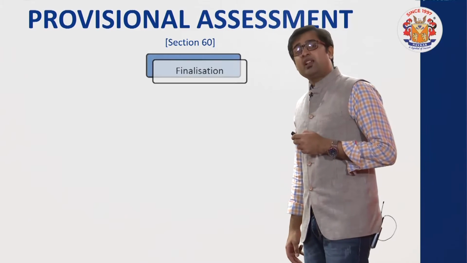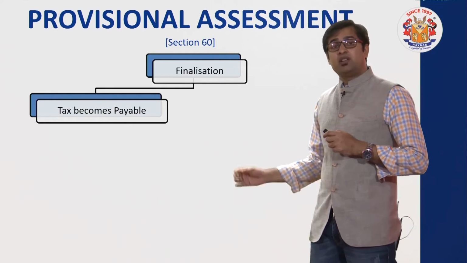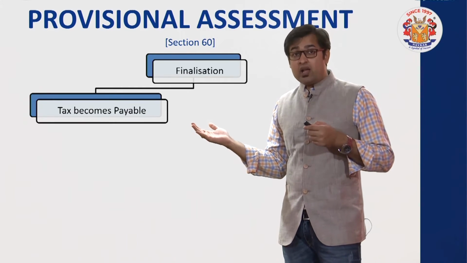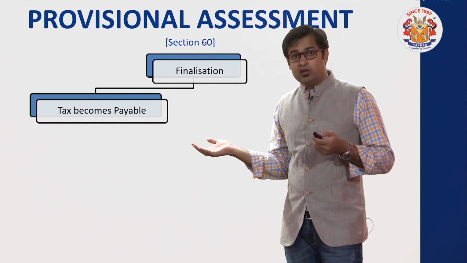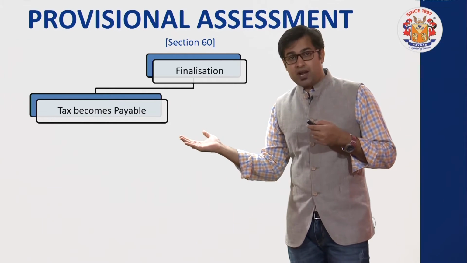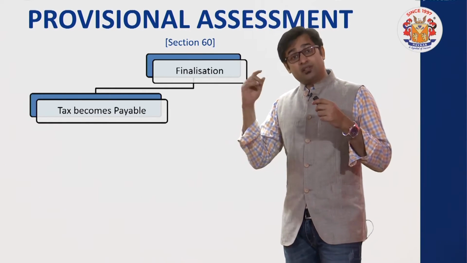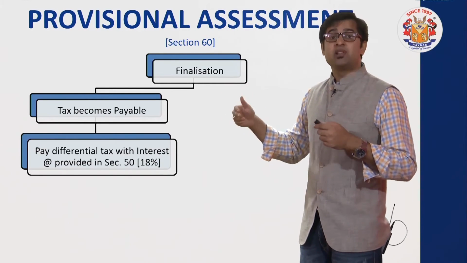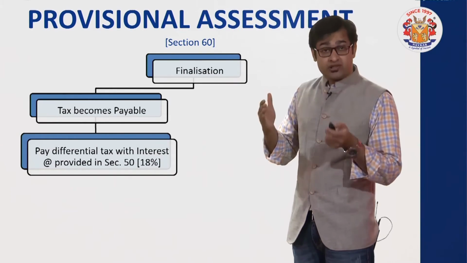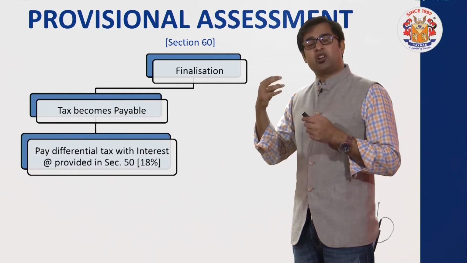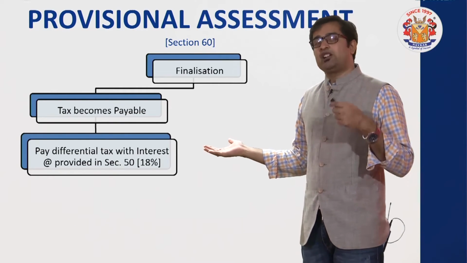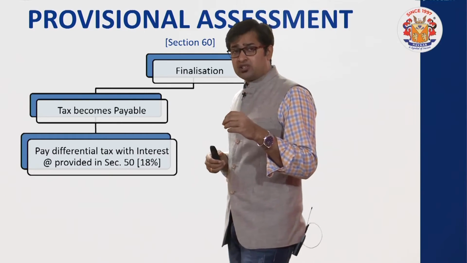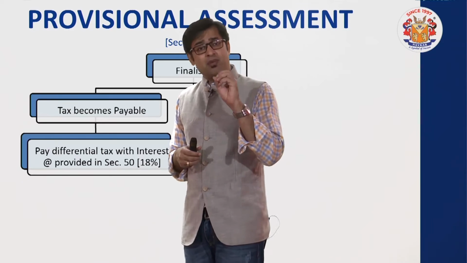नंबर 1, व्हेन आई से फाइनलाइजेशन, तो कि फाइनलाइजेशन इज डन एट व्हाट अमाउंट? इज इट डन एट अ हायर अमाउंट? इफ इट इज डन एट अ हायर अमाउंट, सम टैक्स विल बिकम पेएबल. So now you have to pay that tax, and whenever you have to pay that tax has to be paid along with interest, and interest at a rate which is provided under section 50. And what is an interest rate provided under section 50? Currently it is 18%. See, you need to understand, जो टैक्स मुझे प्रोविजनल असेसमेंट के टाइम पे मैंने भरा था